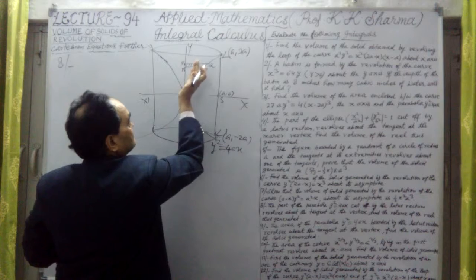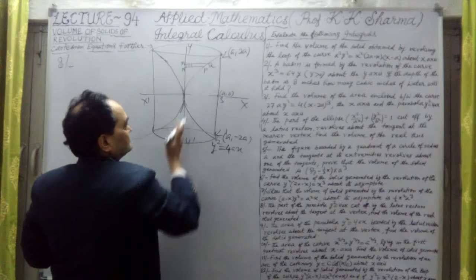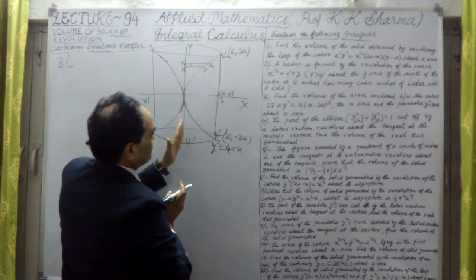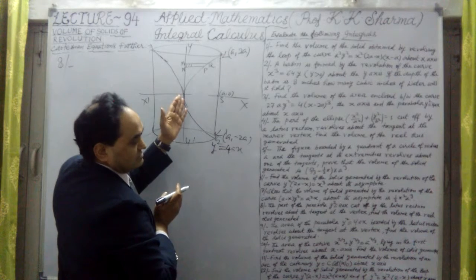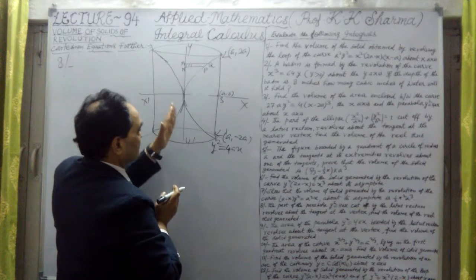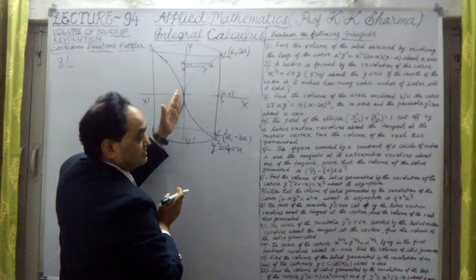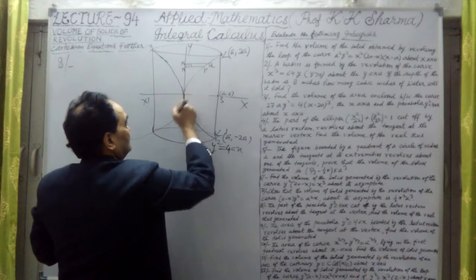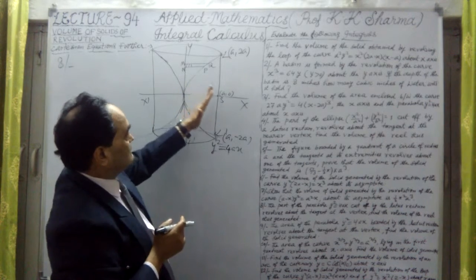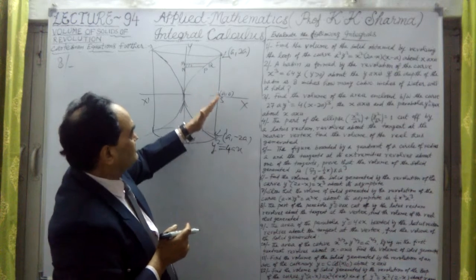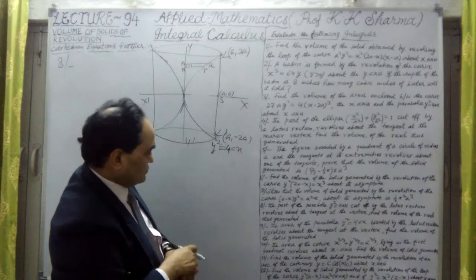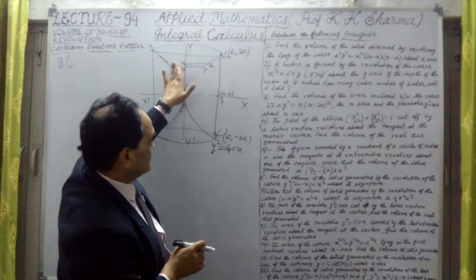Now it says that this strip is revolved around this tangent. The tangent is the y-axis here, because at the vertex, what is the tangent of the parabola? This y-axis is the tangent to the parabola at its vertex. This is the vertex. Okay, so around the y-axis, this region cut by the latus rectum is revolved. So this we have to find out. This solid is now generated.